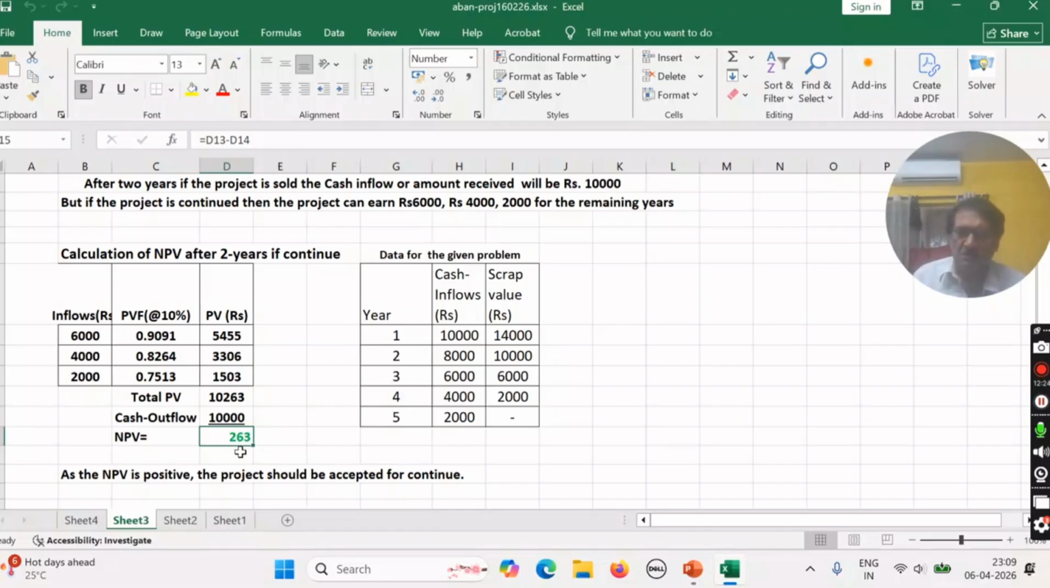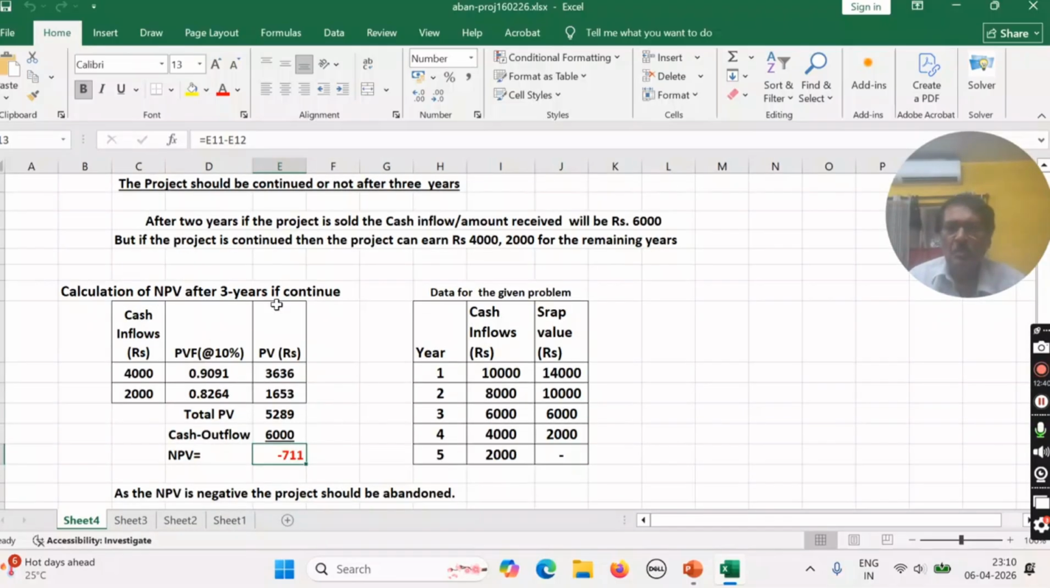If the NPV is negative, it means your cash inflows' present value is less than the amount you will receive by selling the project. At that time, it is a better option to stop the project. That I will show in the next sheet. So this is the situation: should the project be continued or not after 3 years?